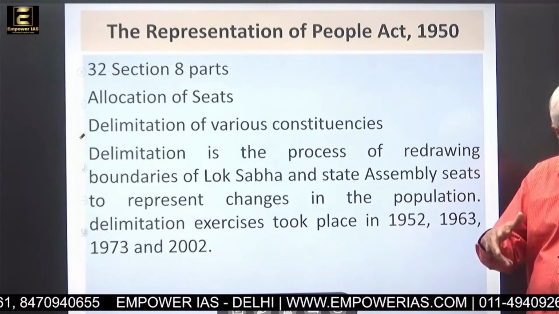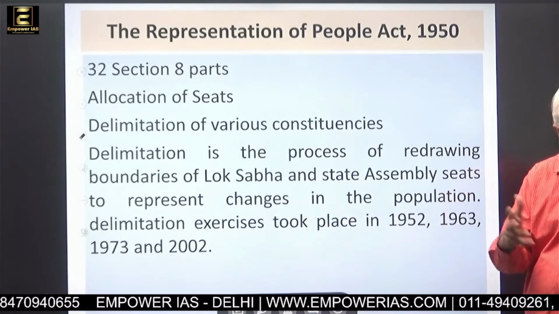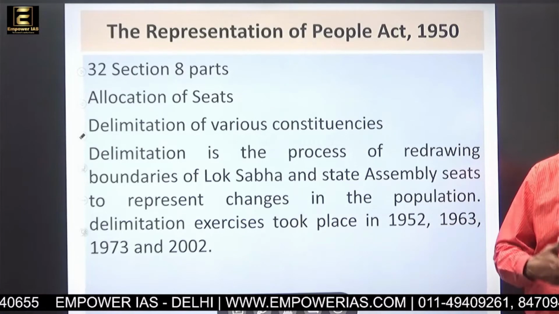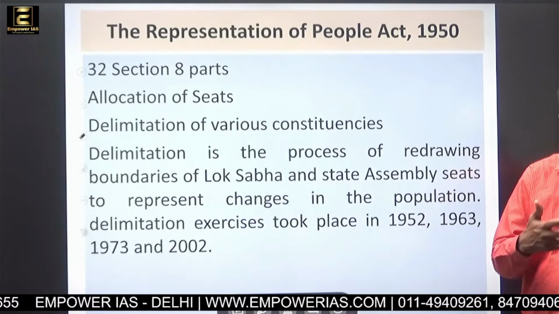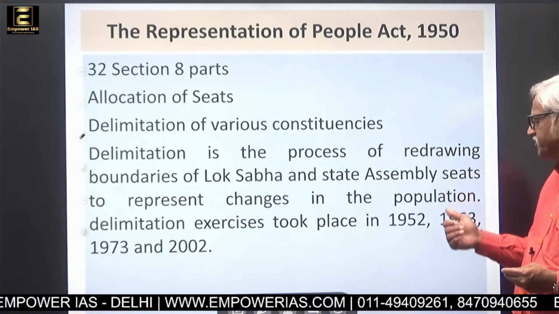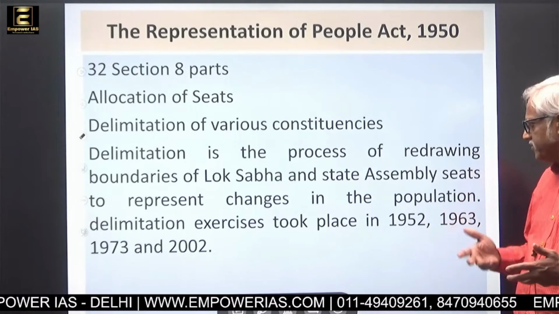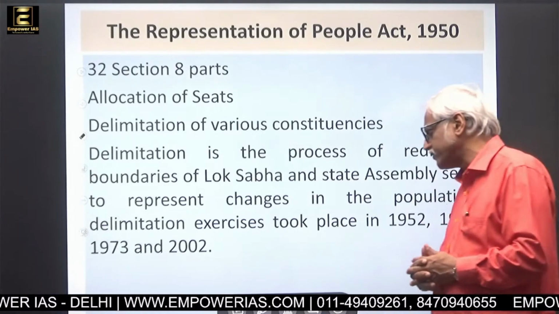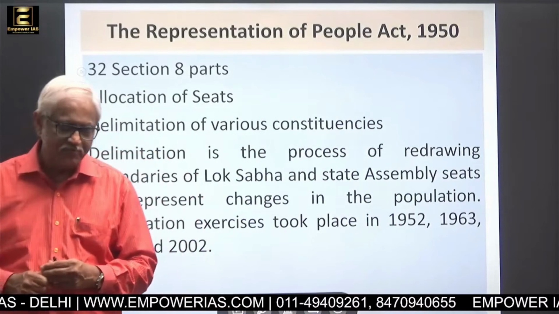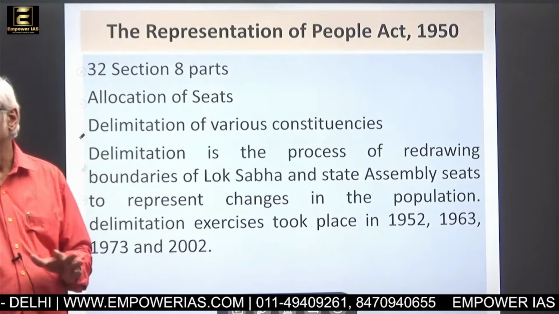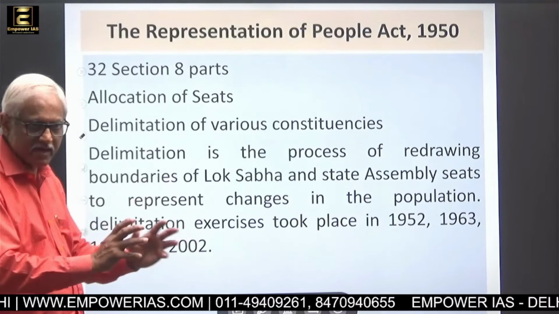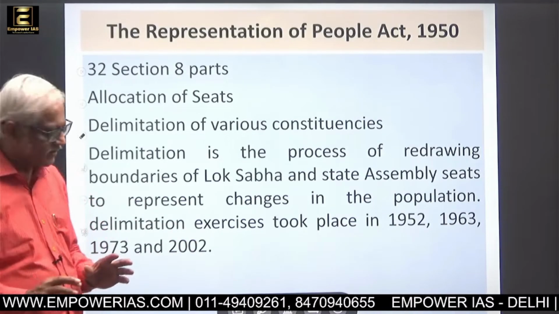So how that geographic and demographic demarcation is to be done requires approval, permission, and the Act gives that permission. Delimitation exercises took place in 1952, 1963, 1973 and 2002. So in various years, the constituency area demarcation finally happened.